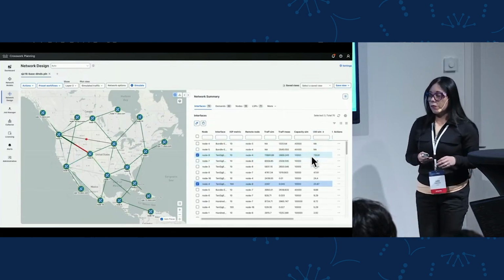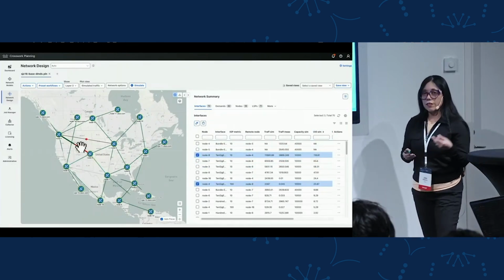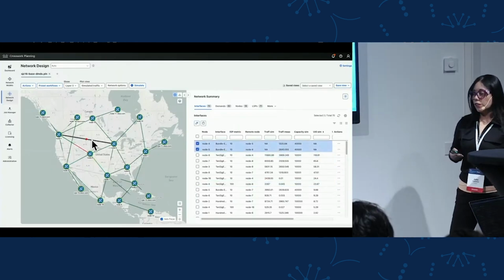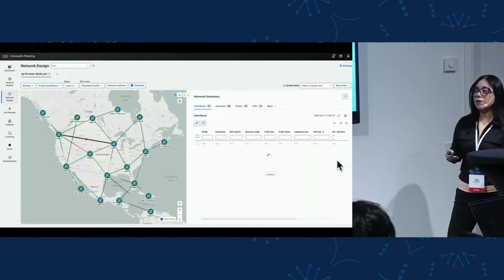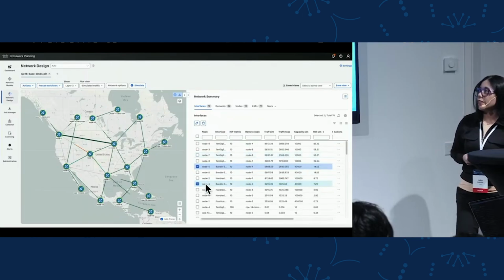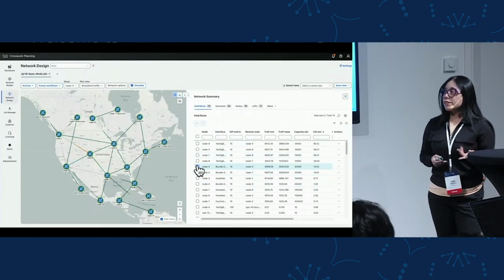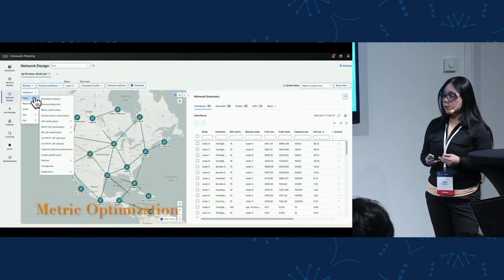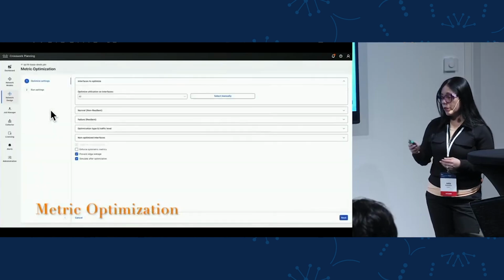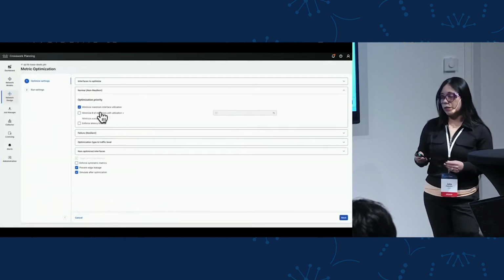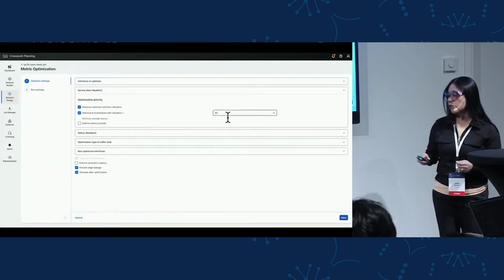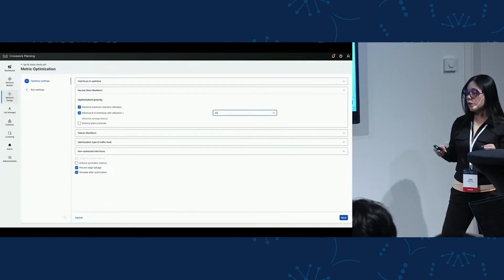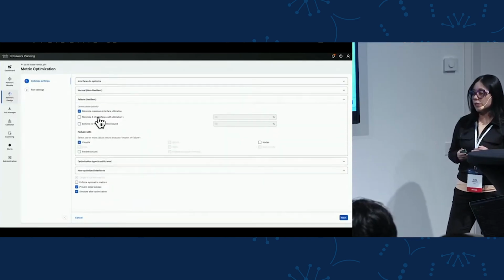So now that we already executed the traffic growth, and we already executed the simulation analysis to see how my network will behave under failure scenarios, I want to see how I can optimize my network, right? So in order to optimize the network, Crosswork Planning offers multiple optimization tools. For this demo, I will use the IGP metric optimization, and I will tell the tool I want the utilization of my interfaces to be under 60% in normal conditions and under 80% under failure conditions.